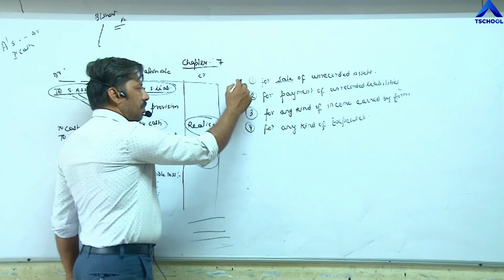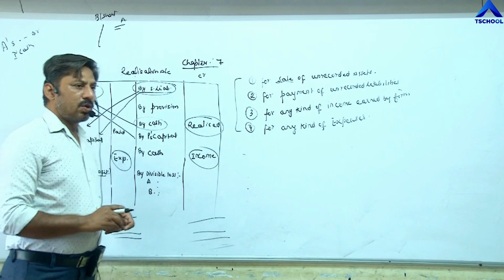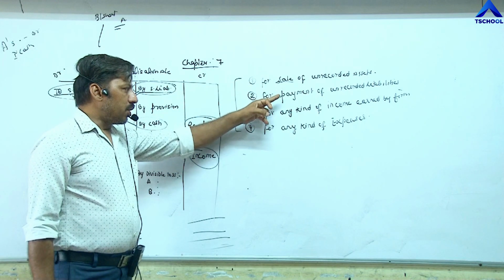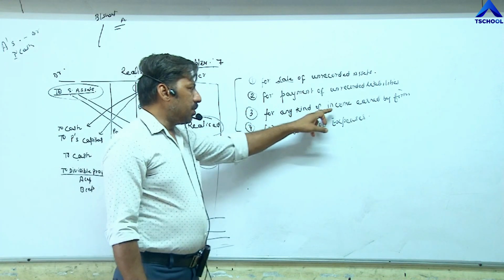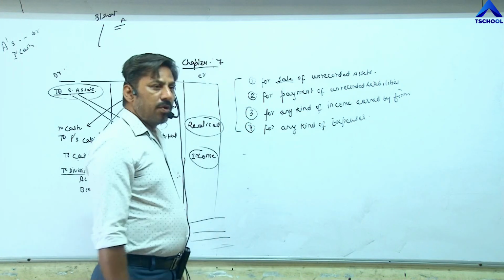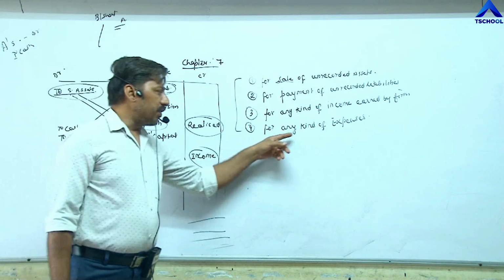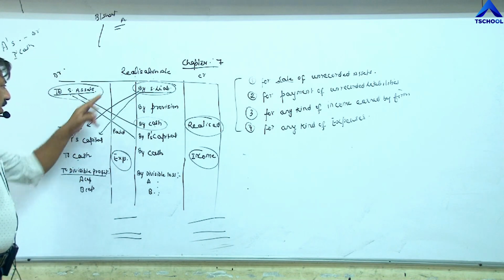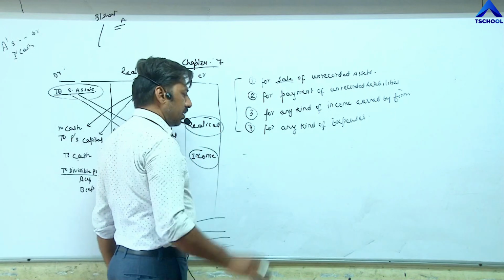So these are the important points. For sale of unrecorded asset, payment of unrecorded liability, and any kind of income earned by the firm at the time of dissolution, one entry: cash account debit to realization. For any kind of expense incurred at the time of dissolution, realization account debit to cash. For these transactions, we pass only one entry.